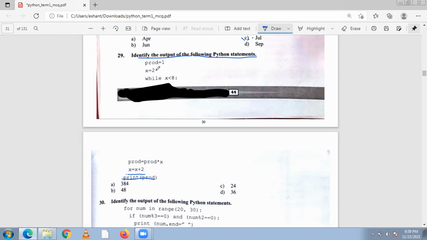Now x becomes 4. Again 4 times 2 is 8. Then x becomes 6, and 6 times 8 is 48. Then x becomes 8, 8 is not less than 8, so the condition is false. So the answer to question number 29 is 48.